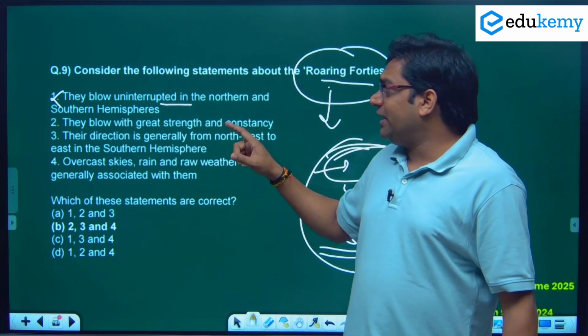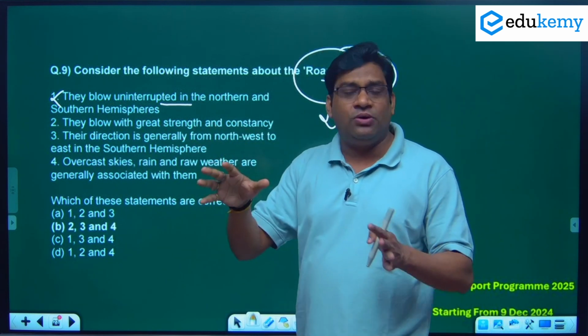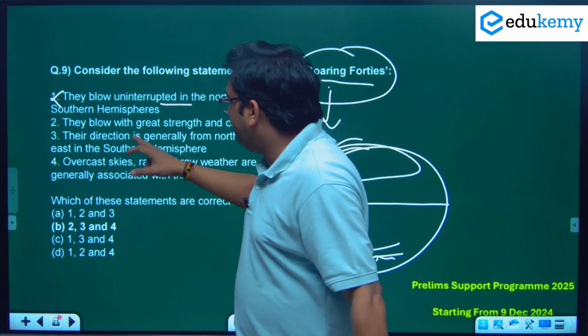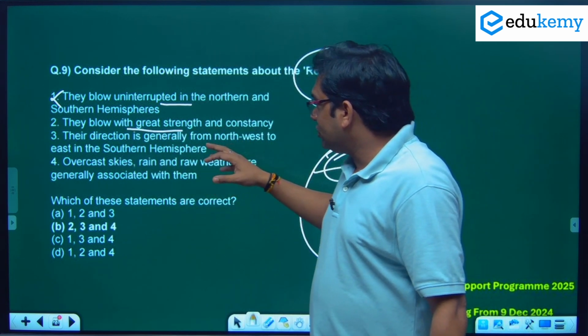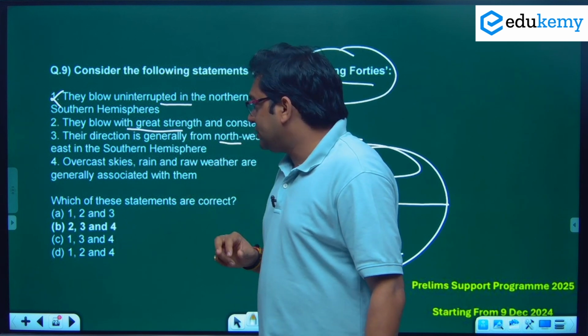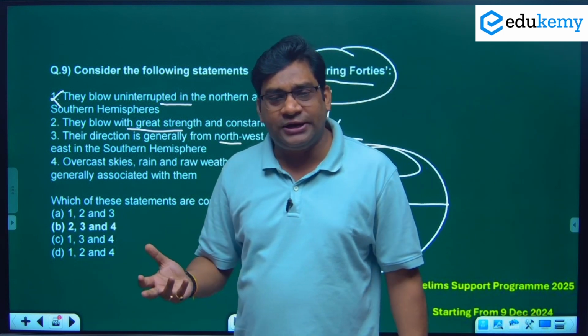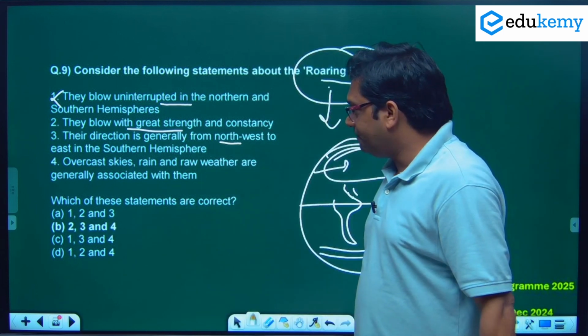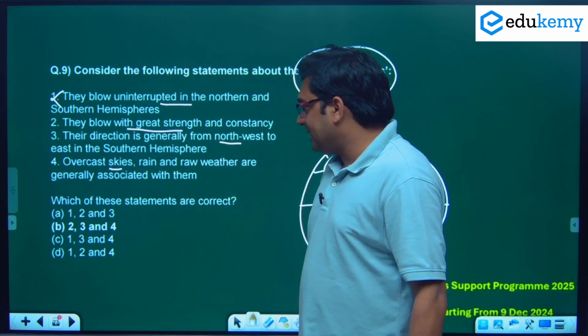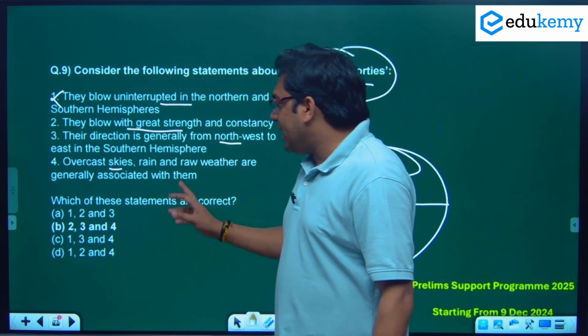So it's not correct to say northern hemisphere; it is present only in the southern hemisphere. They blow with great strength and consistency, yes, this is correct. And the direction is generally from northwest to east in the southern hemisphere, yes, this is also correct, because again the Coriolis force is responsible for it. Overcast skies, rain and raw weather are generally associated with them.